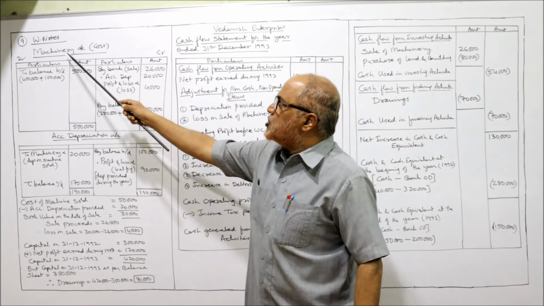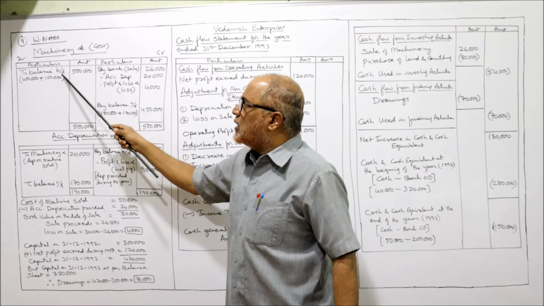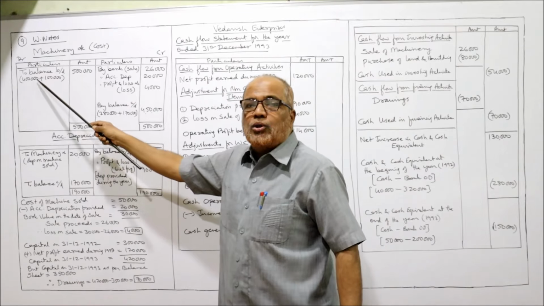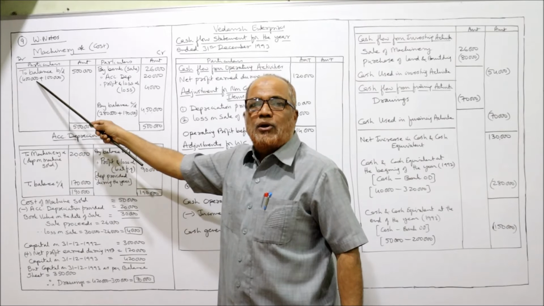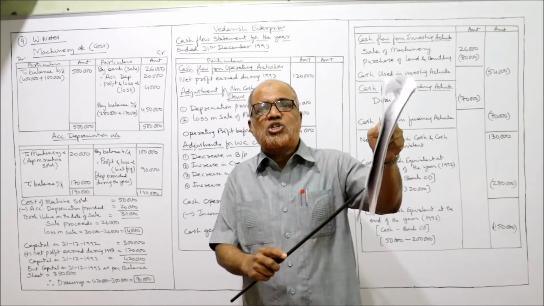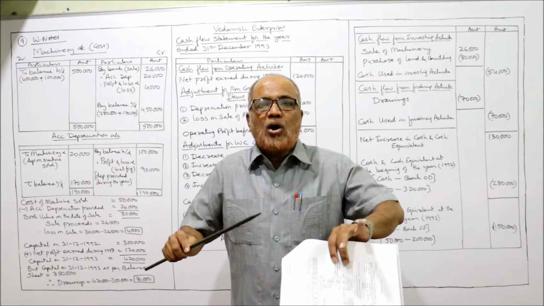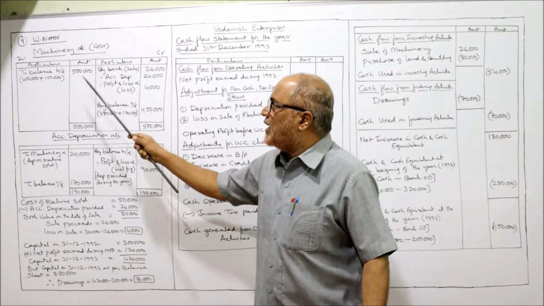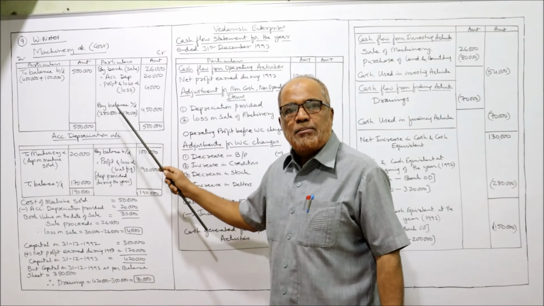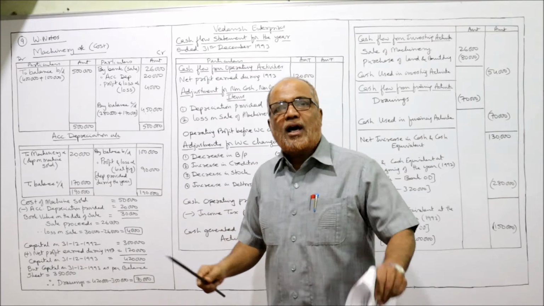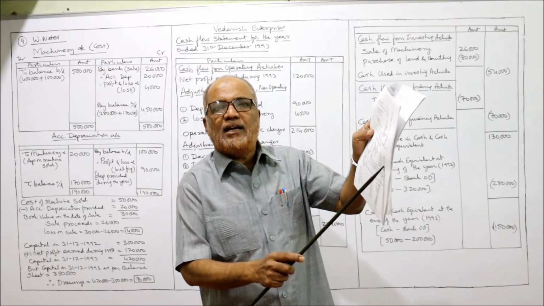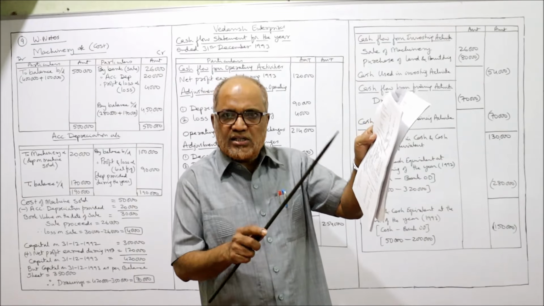So opening value, machinery at cost, to balance brought down. This is the opening balance. At the beginning of the year 4 lakh rupees is the WDV and accumulated depreciation is 1 lakh, so total cost of the machinery is 5 lakh. Same procedure for the end of the year. The current year value of machinery is 2,80,000, the WDV.